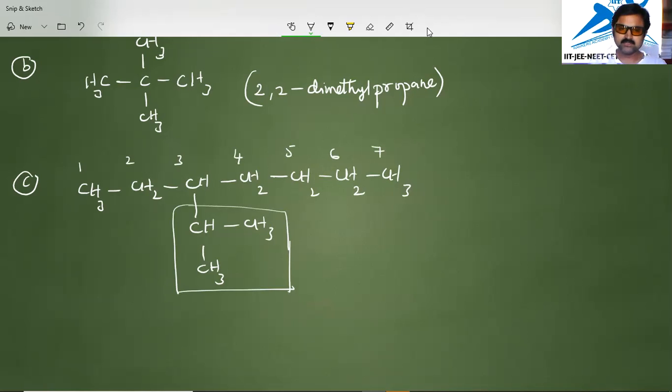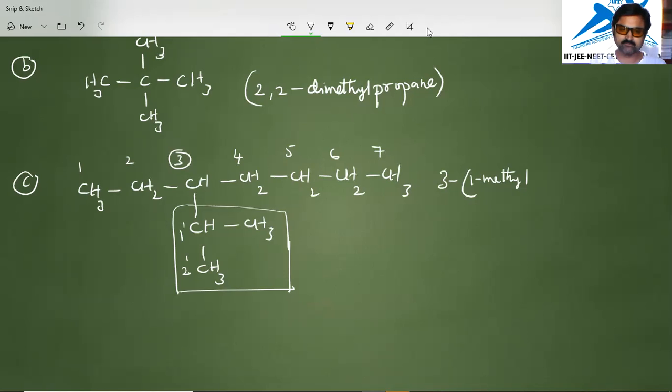So we have 7 carbons. Internally, if this is the first carbon, this is the second carbon. Then the substituent-attached carbon in the main parent chain is the third carbon. So we put 3, and in bracket we write 1 methyl.